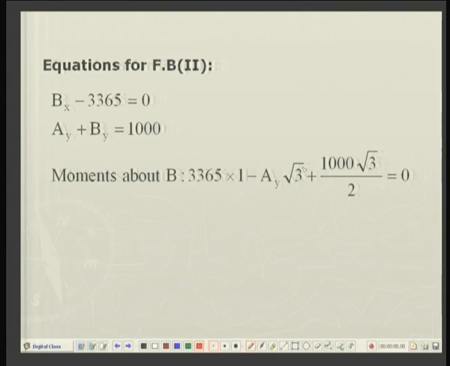Well, equations of equilibrium for the free body number 2, again sum of horizontal forces is 0, sum of vertical forces is equal to 0, and now we will take moments about B. Well, because we have chosen B, because 2 unknowns Bx and By pass through B, and hence their moments is 0. So, I will immediately get Ay.